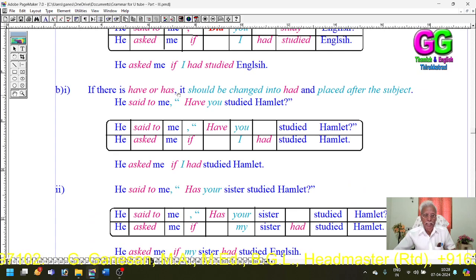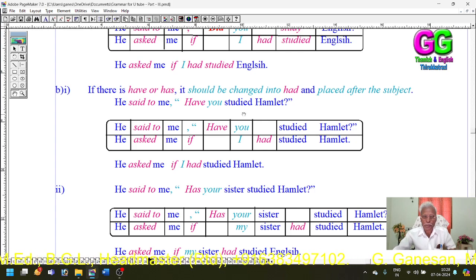If there is have or has, it should be changed into had and placed after the subject. That is, if there is has or have in the question, it should be changed into had and placed after the subject. And the verb there, which would be in past participle, should be kept as it is without any change.